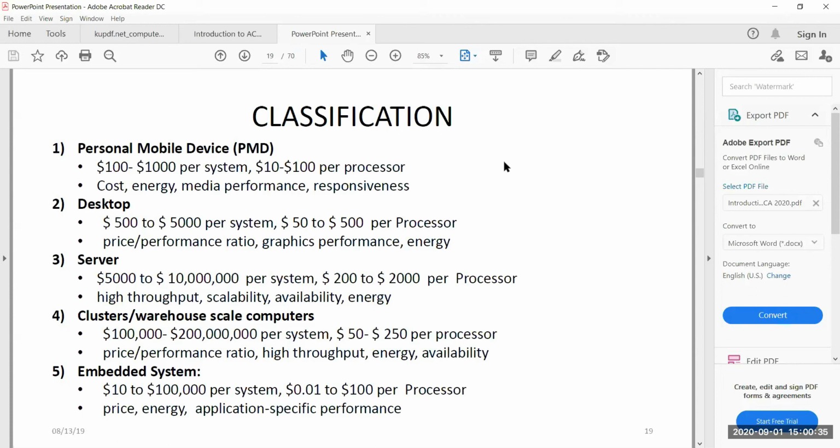And then the second thing is servers, which have a different set of design issues. They are relatively costlier than desktops. Availability is a major design issue that we look into, because you can't imagine an Amazon server being unavailable or a Gmail server being unavailable for a large amount of time.